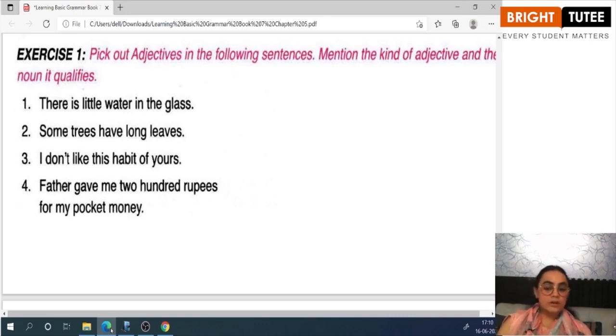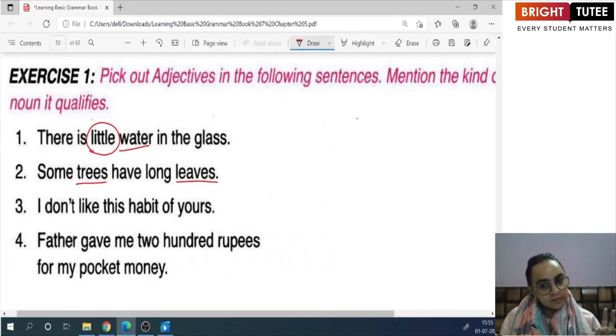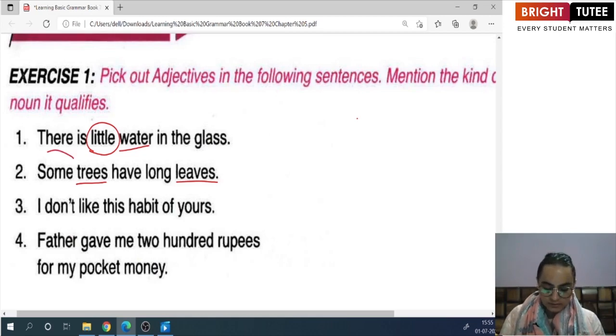There is little water in the glass. So what is the adjective? Little. This is an adjective of quantity. And what is the noun? Water. So in the second sentence, some trees have long leaves. Now in this sentence, we've got two nouns, namely trees and leaves. And what are the two adjectives that are telling us about these nouns? Some tells us about the trees and long tells us about the leaves. So both of these are the adjectives.